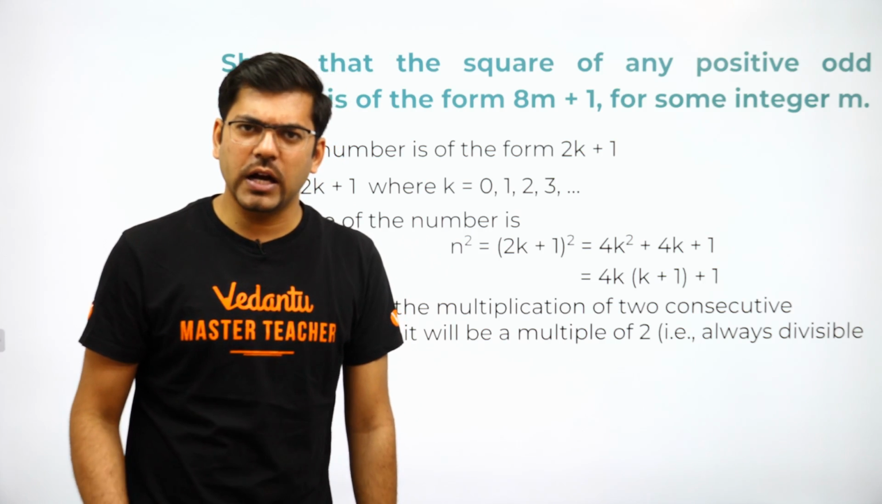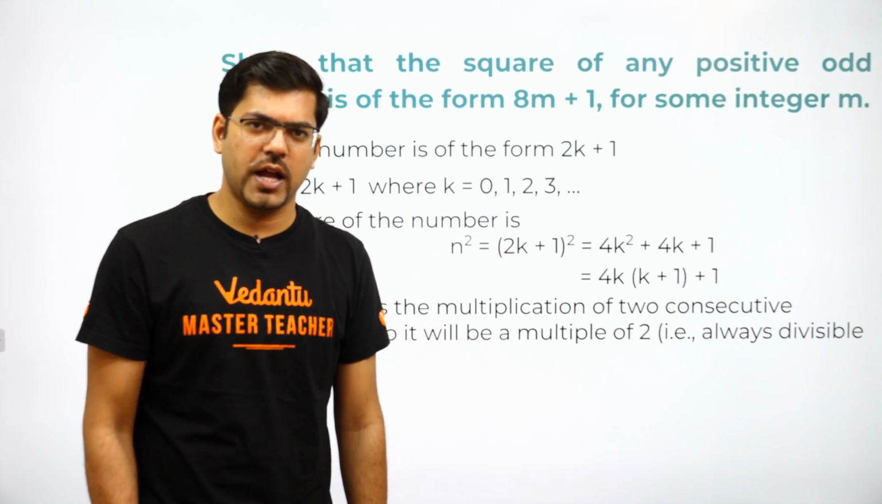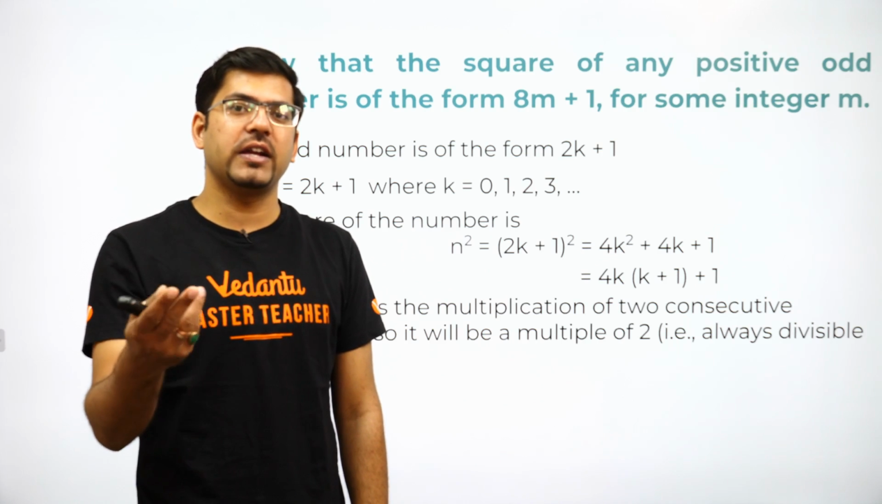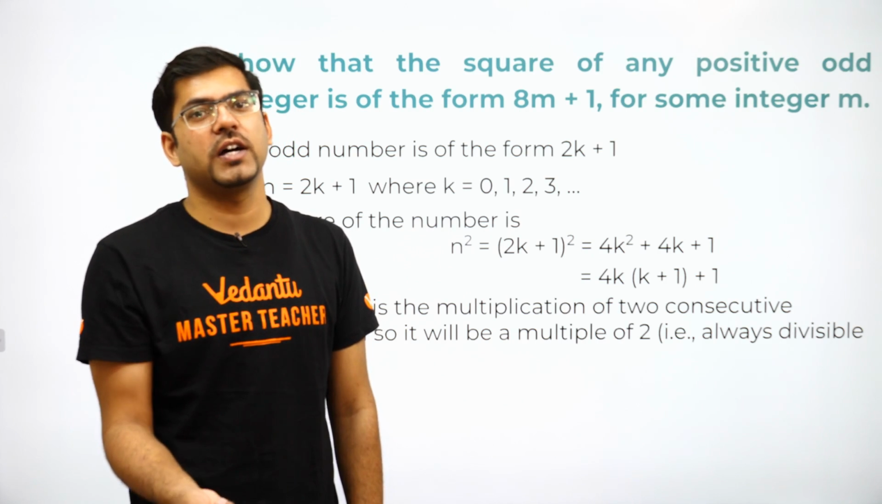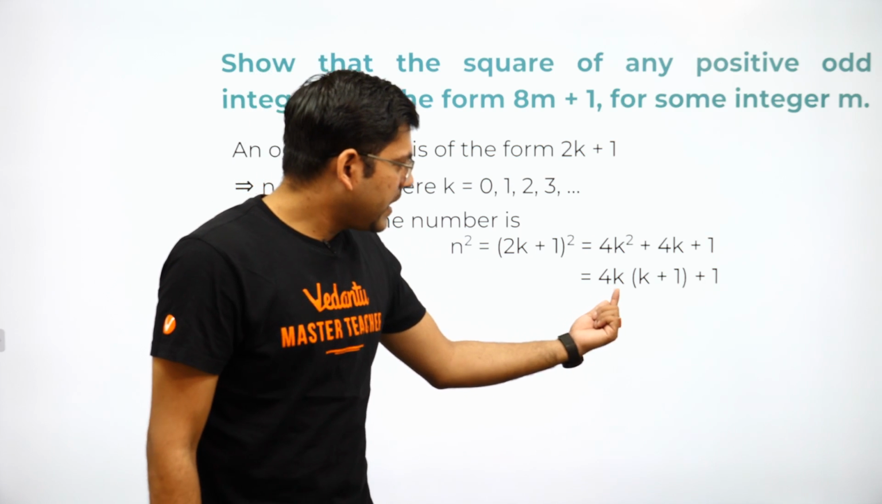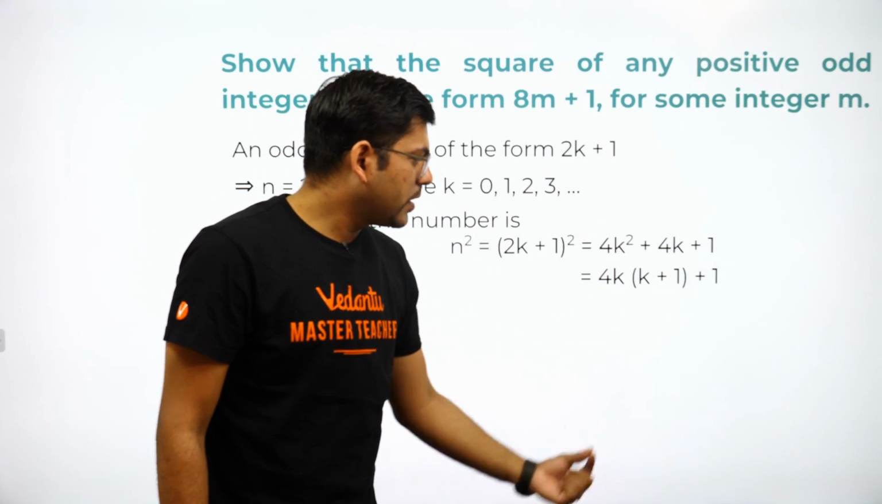Even into odd is an even number or an odd number? I guess you all must be knowing that it is always an even number, because whenever you multiply an even number with any number, it is always an even number. Now moving to next, even into odd is even.